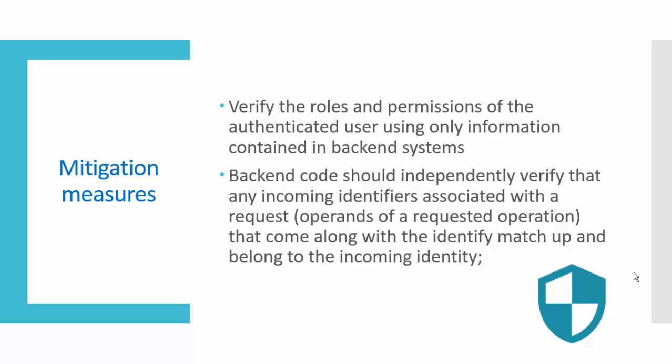Verify the roles and the permissions of the authenticated user using only information contained in the backend systems. Backend code should independently verify that any incoming identifier associated with the request matches up with the incoming identity. Authorization can be done by three factors: what you know, what you have, what you can do, something like that. So we should burden the backend to follow the security measures rather than depend on the client side, because the client side is out of our control.